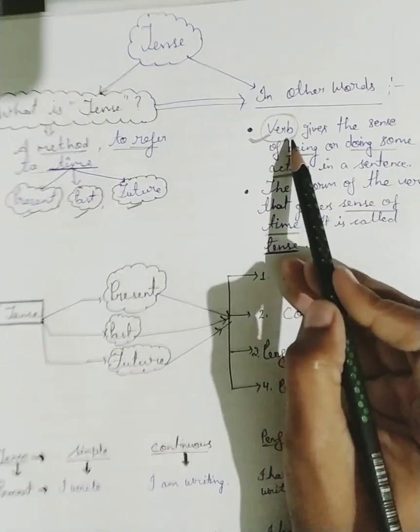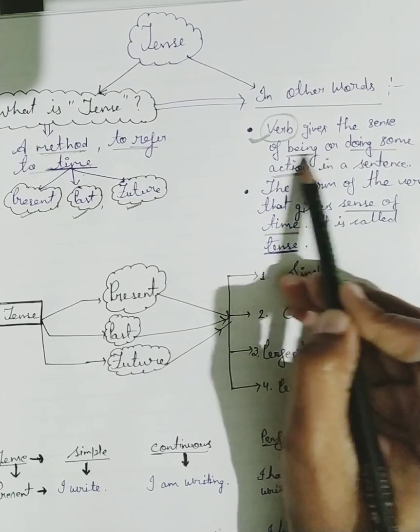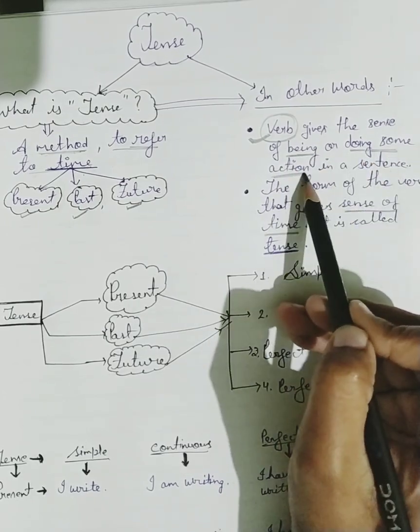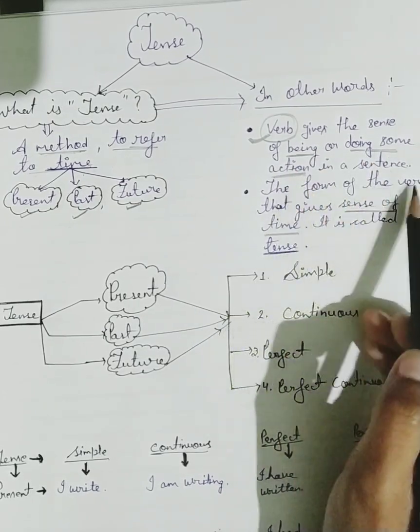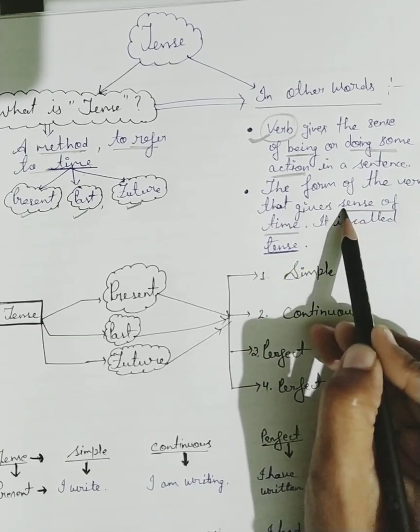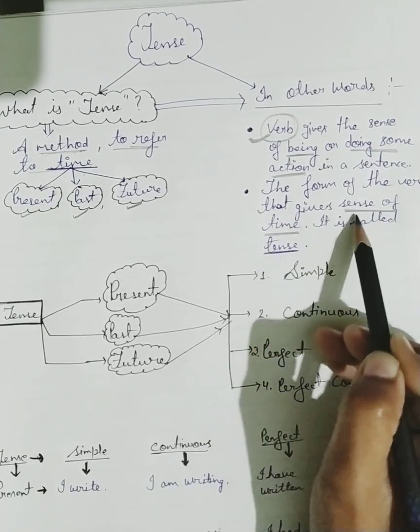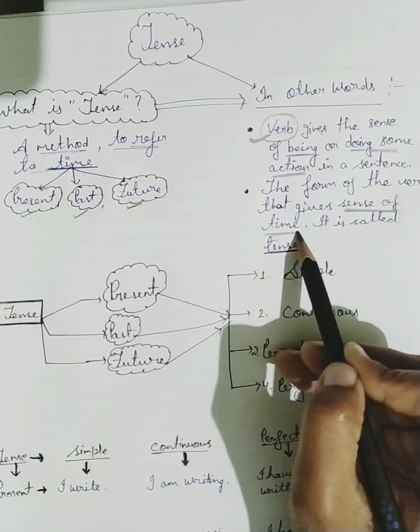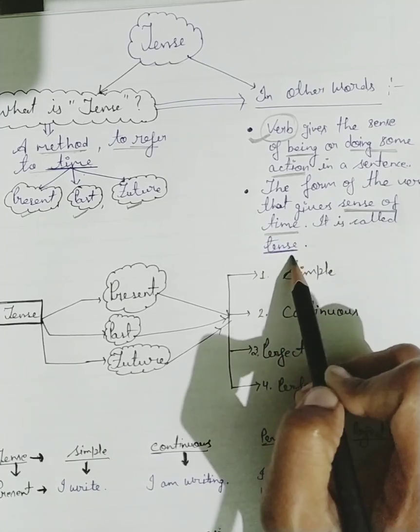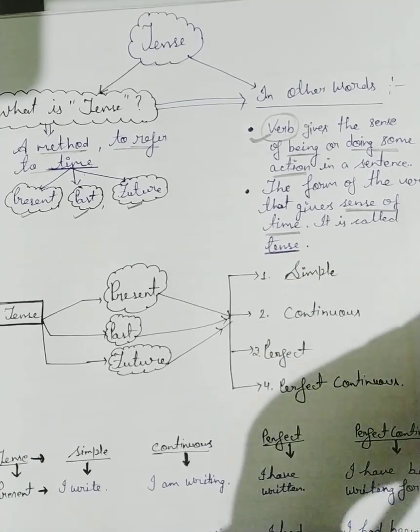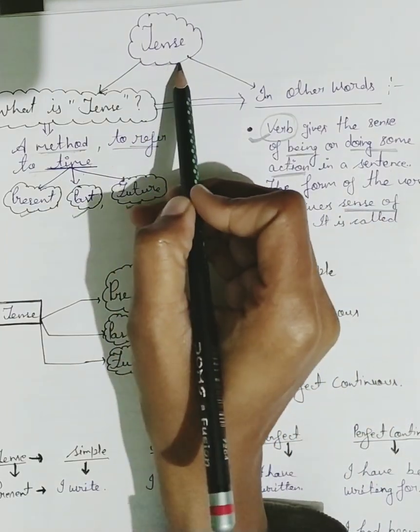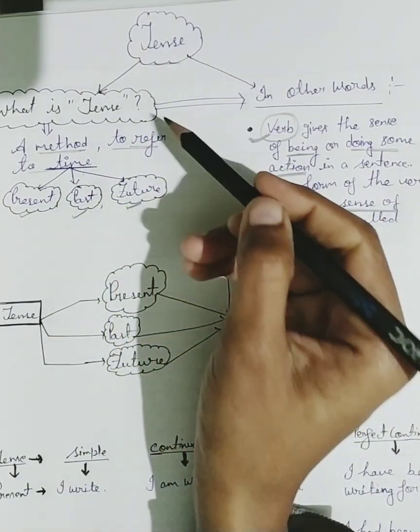Verb gives the sense of being or doing some action, and the form of the verb that gives sense of time, sense of time, is called tense. So basically this was the brief introduction about tense.